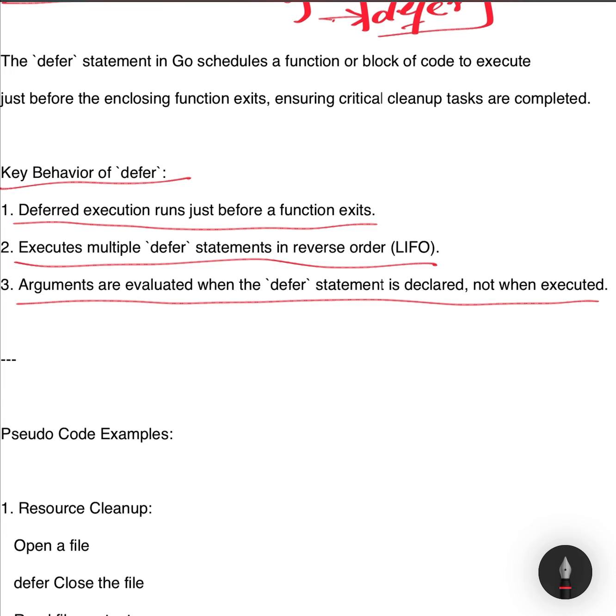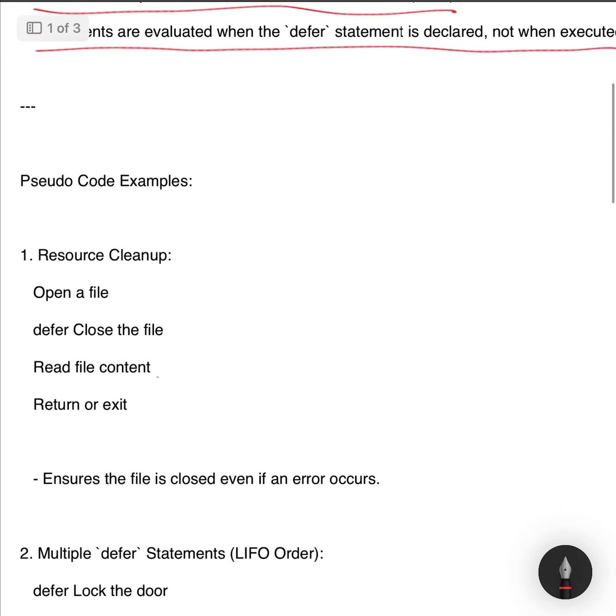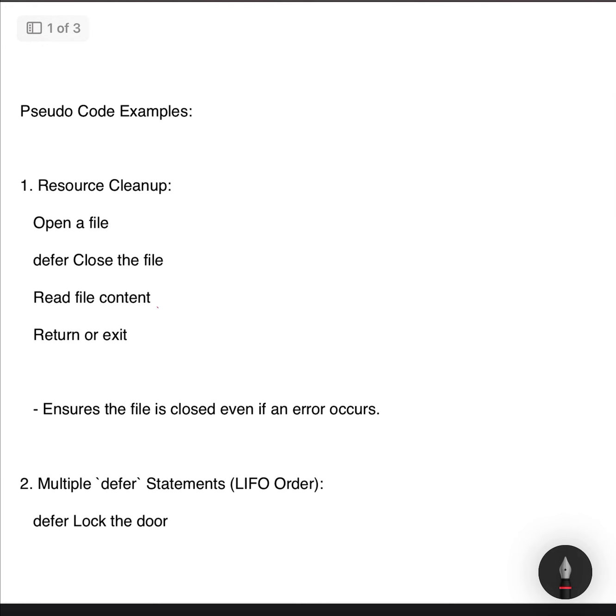3. Arguments are evaluated immediately. The arguments of a deferred function are evaluated at the point of the defer statement, not when the deferred function runs. How does defer work?